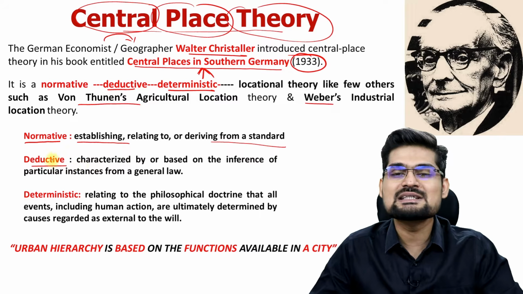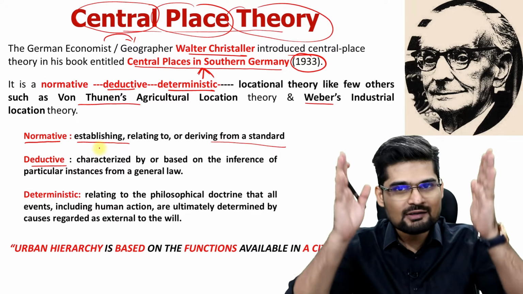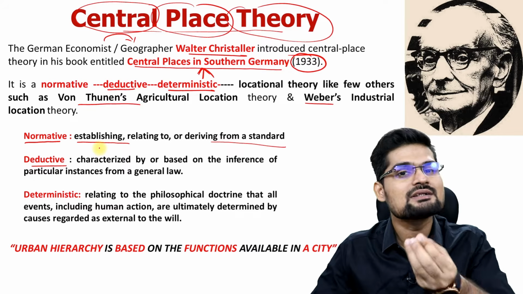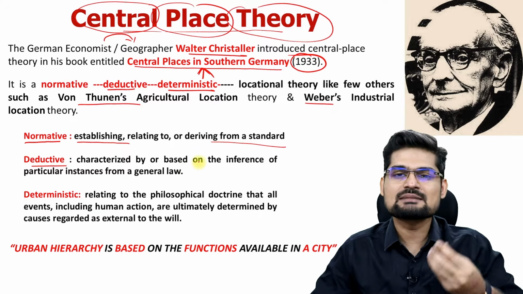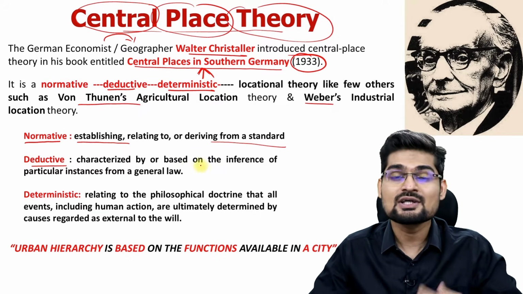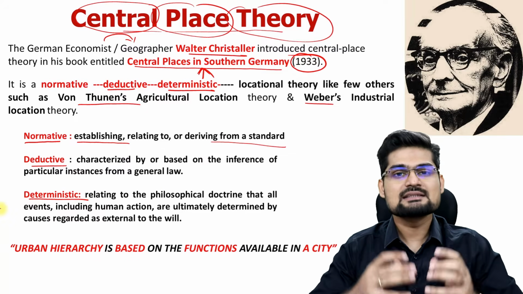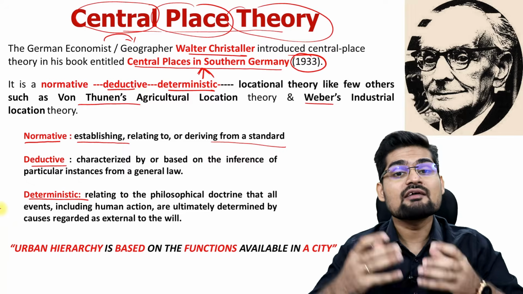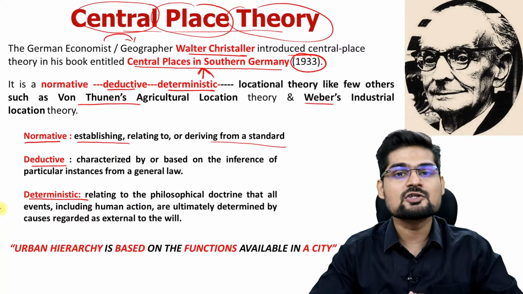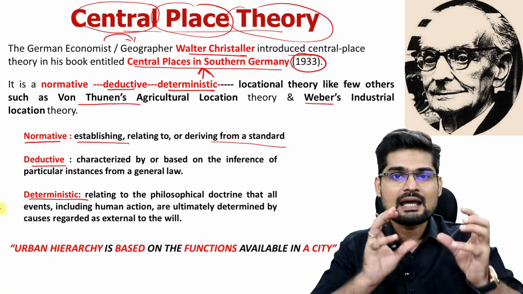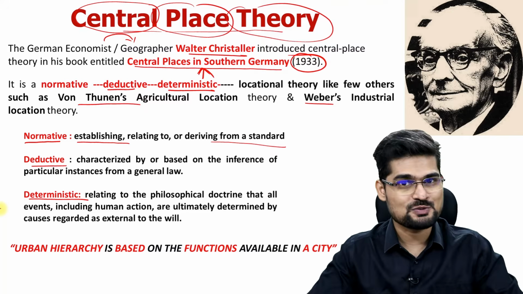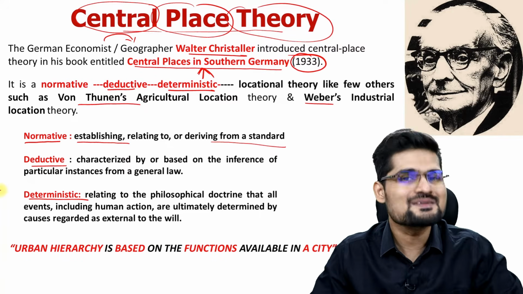Then deduction is a type of reasoning from general to particular, coming to a point conclusion. Right? So it's basically talking about generalization, right? And then third is the deterministic part of it. It means there are certain things that determine the effect. It means cause and effect relationship, functional relationship. X is the function of Y relationship, right? So this is where determinism comes into the picture.